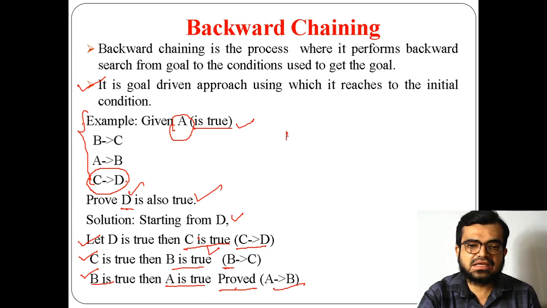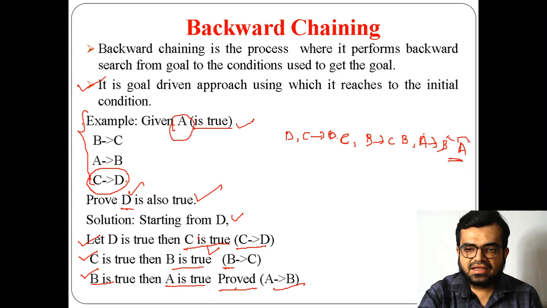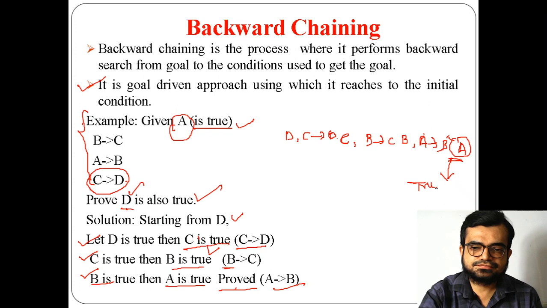It performs from D. Then from C to D, right hand to left, you get C. After that, using that C, we go from B to C, and then we get B. And using that B, I go from A to B, so I finally get A. This A which I got here is my initial state, which is already given to be true.